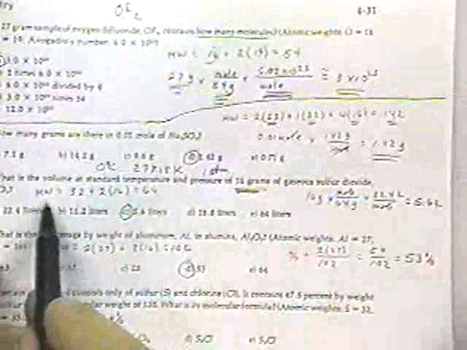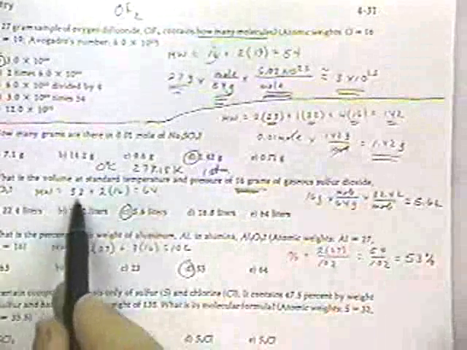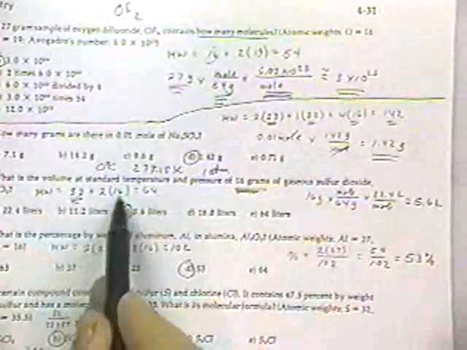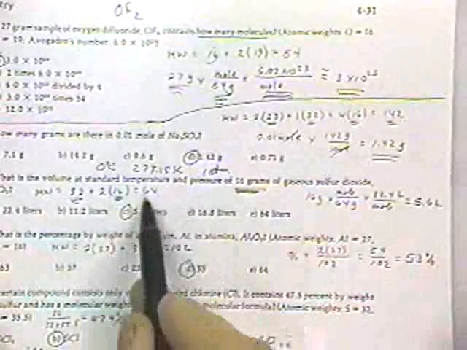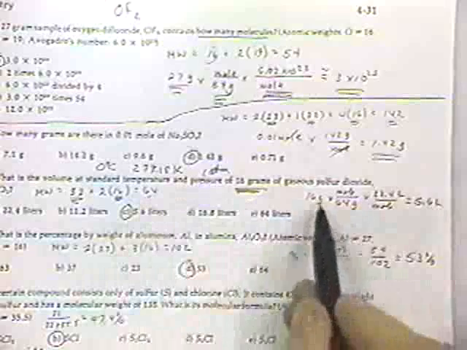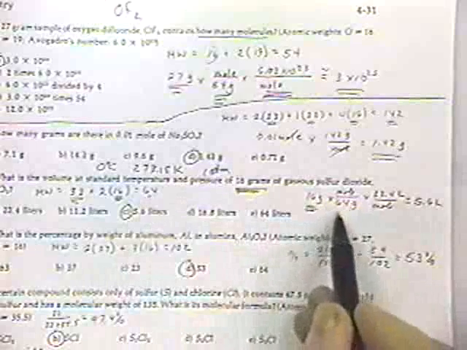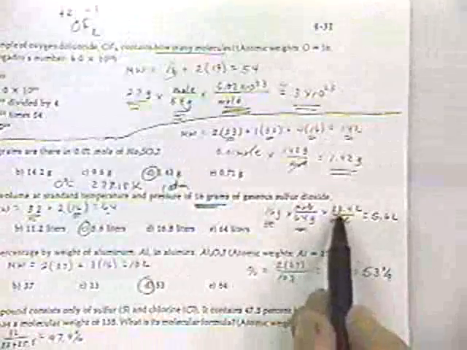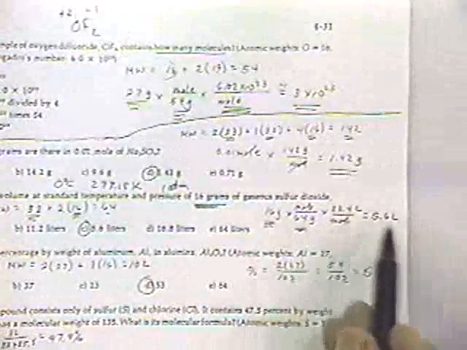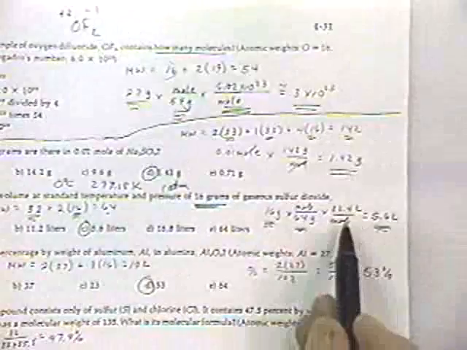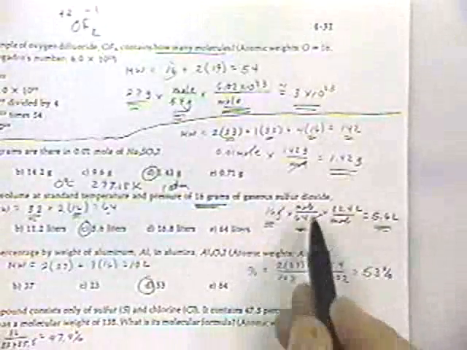Well, the molecular weight of SO2, sulfur is 32, and oxygen is 16, so the molecular weight is 64. So we've got 16 grams, and there's 64 grams in a mole, and at STP there's 22.4 liters, so that means we have 5.6 liters. And you can just cancel out your units and make sure you get the right answer.